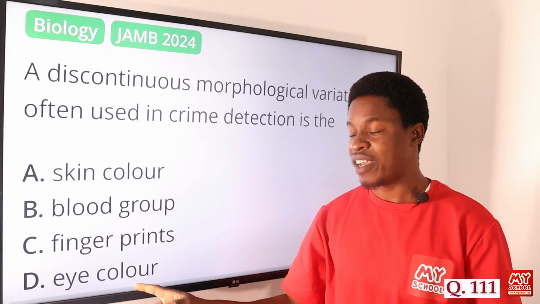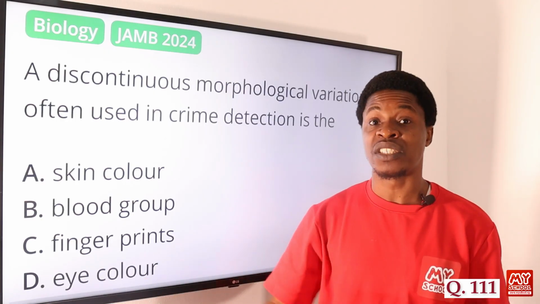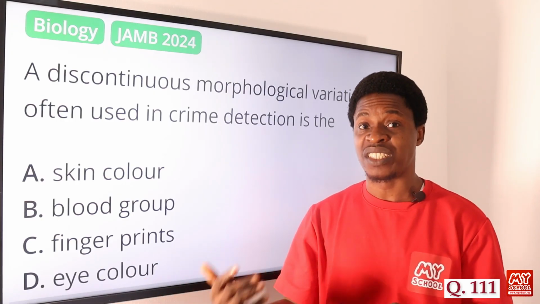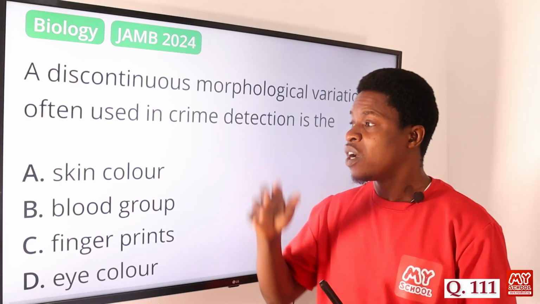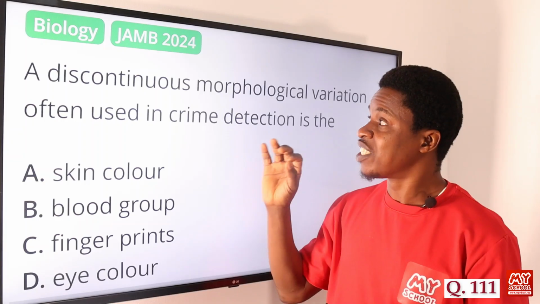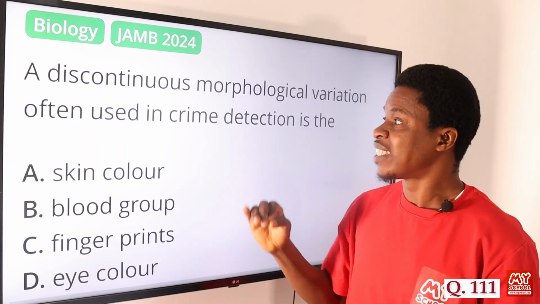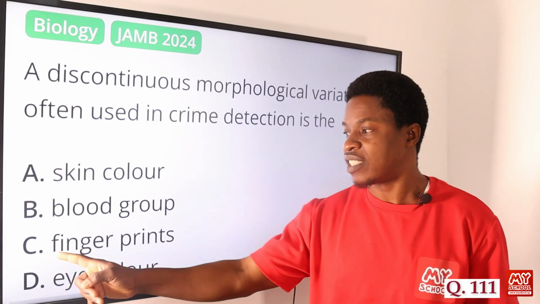Option D says eye color. Even though eye color is a discontinuous variation, morphologically it can be changed. Have you not heard of people that changed their eye color? So among all of these options, the discontinuous morphological variation that is used in crime detection is fingerprint.